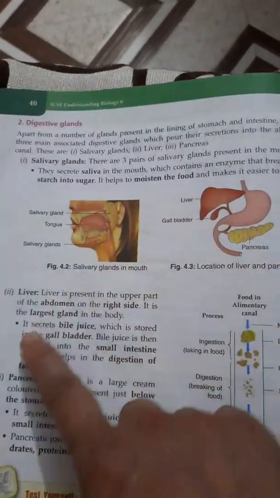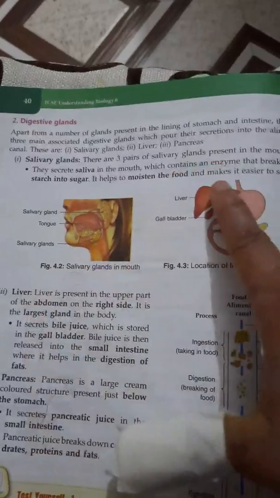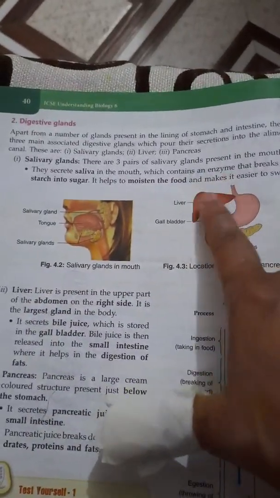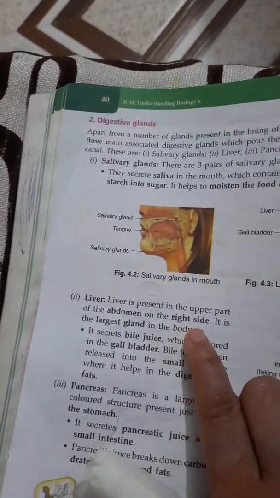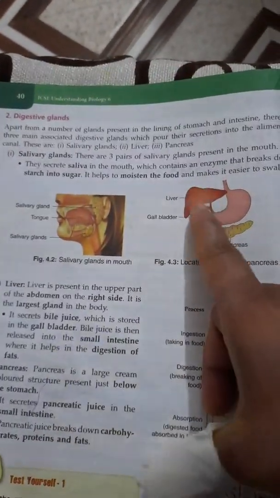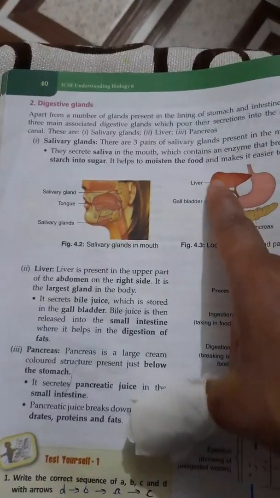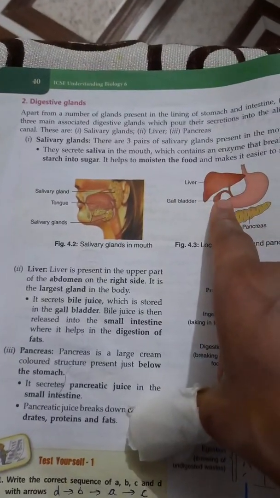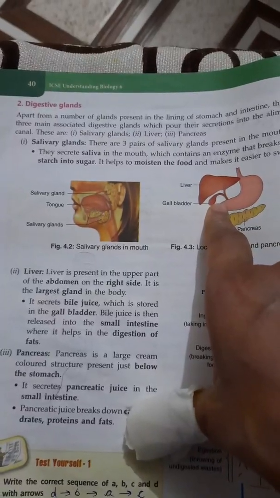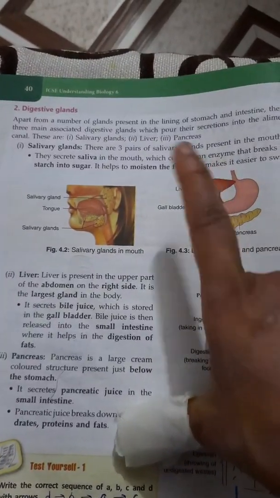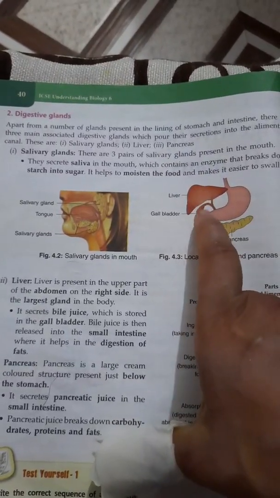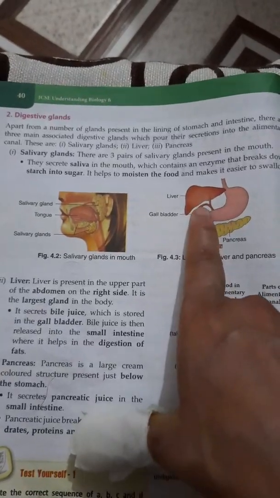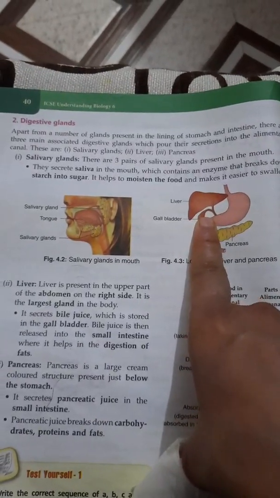Next, second digestive gland is liver. Liver, you can see it is present in the upper part of the abdomen. Abdomen means beta this part is known as the abdomen. So it is present in the upper part of the abdomen and the right side, and it is the largest gland. Liver is the largest gland, and it secretes the bile juice. That bile juice is stored in this gallbladder. You can see a very small balloon-like structure present below the liver. So liver secretes the bile juice, and that bile juice is stored in the gallbladder. And this juice is secreted in the small intestine so that it helps in digestion of fats.